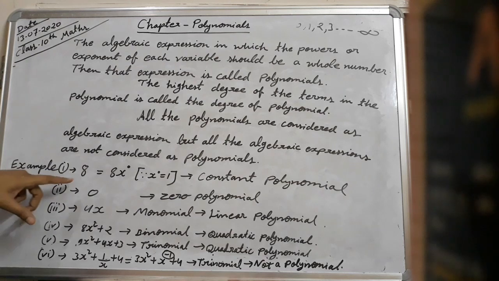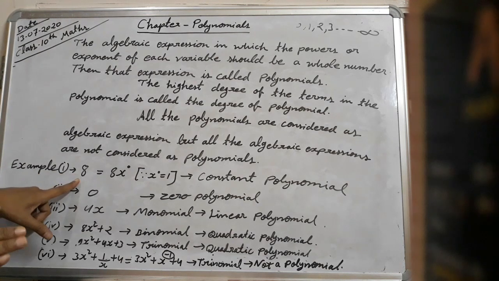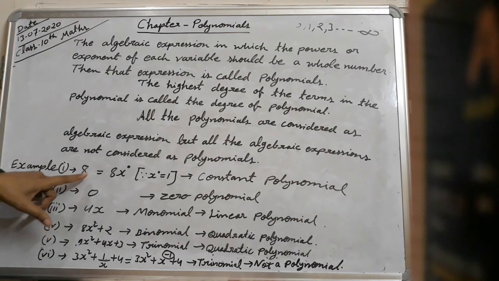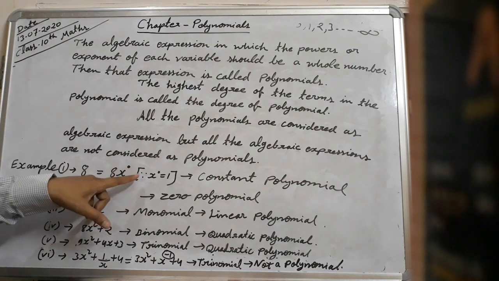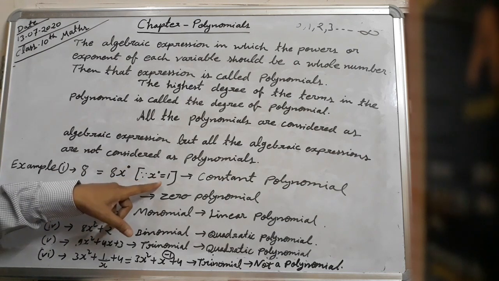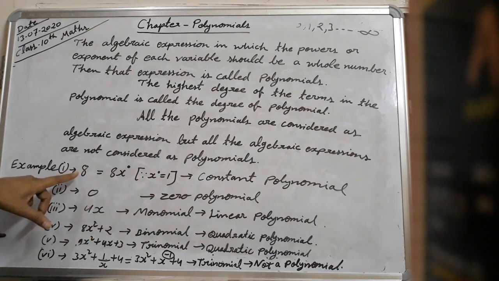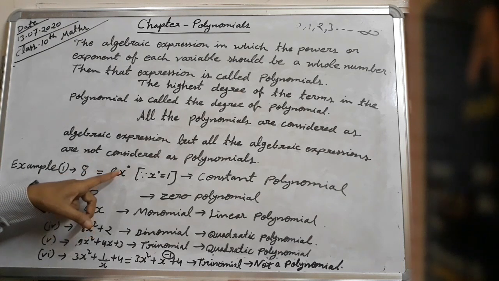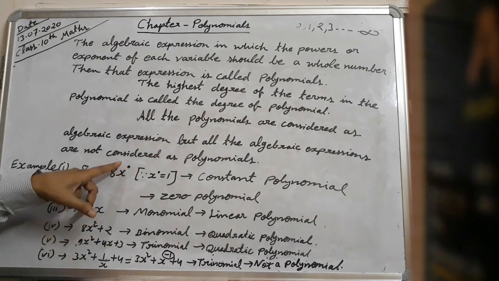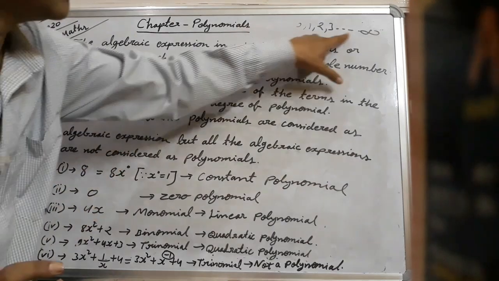Example 1: 8. 8 is an algebraic expression. How? 8 is equal to 8 into x to the power 0. Since x to the power 0 is equal to 1, we can say that 8 is an algebraic expression. And look here, the power of x is 0, which is a whole number.